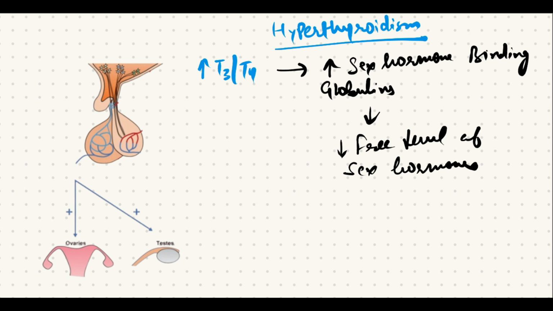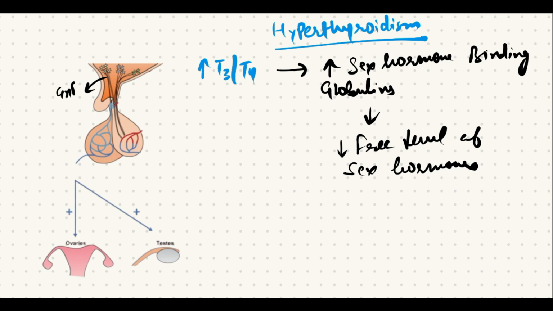As more testosterone and estrogen bind to these globulins, the free level of sex hormone decreases. And this decreased free level of sex hormone disrupts the feedback mechanism on the pituitary.